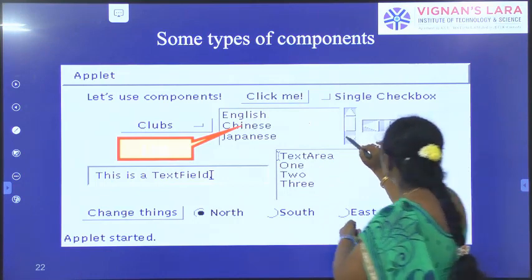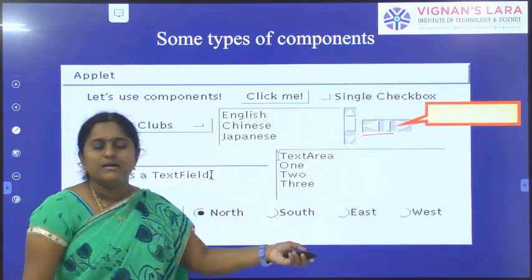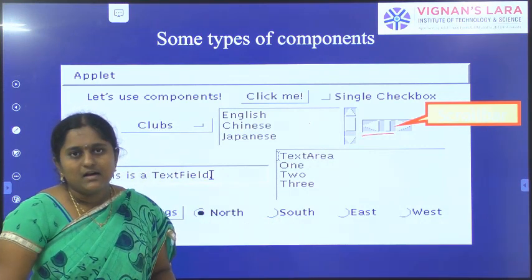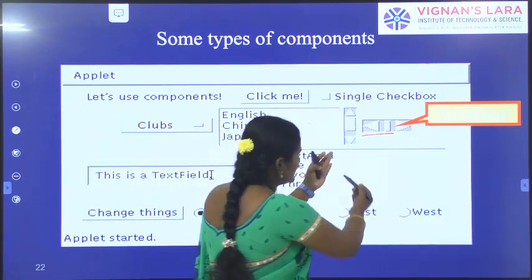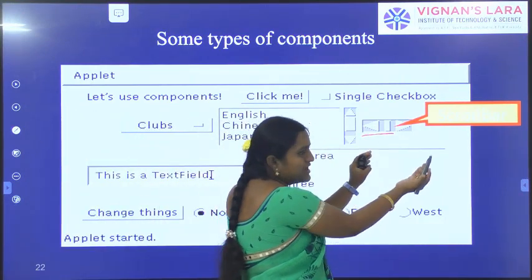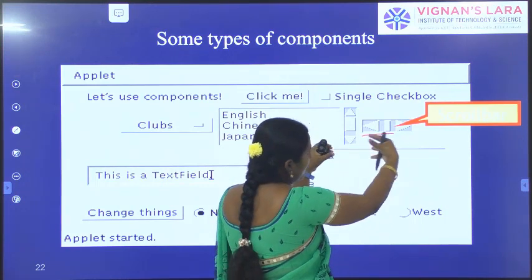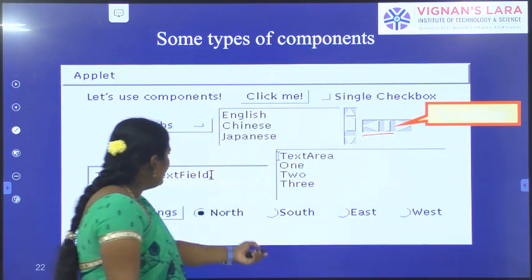Next, this one is a scroll bar, which is also a GUI component. Whenever we work with a scroll bar, an adjustment event is generated. We adjust it to the left side and right side. If our text is larger than the area, we have to drag the scroll bar up and down.